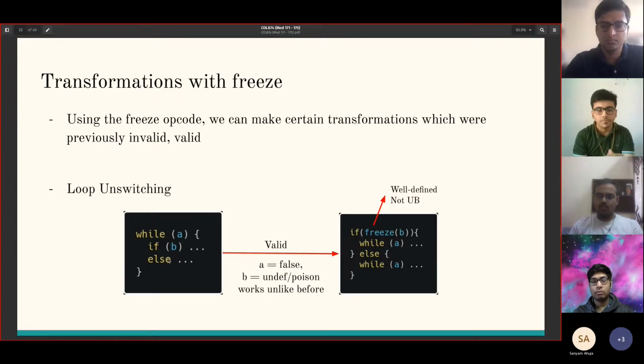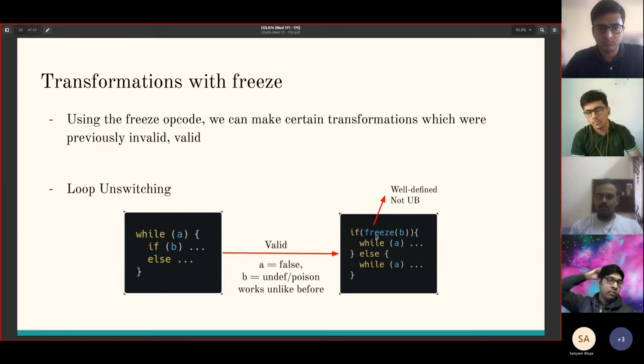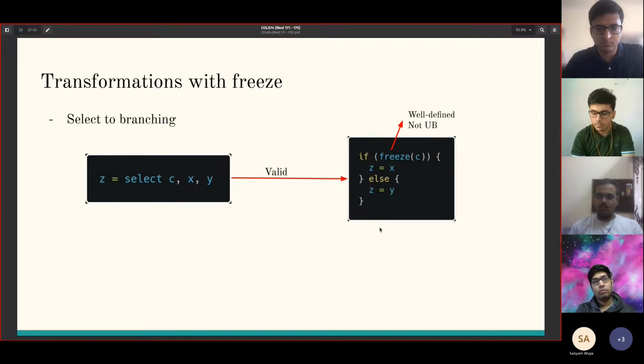So this transformation is now valid. The counterexample that previously failed for us, A equal to false and B equal to undef or poison, works because now this value will be frozen. This was previously giving us UB, whereas the source was simply not executing the body. But this is no longer UB. This will become well-defined because we're branching on a well-defined value.